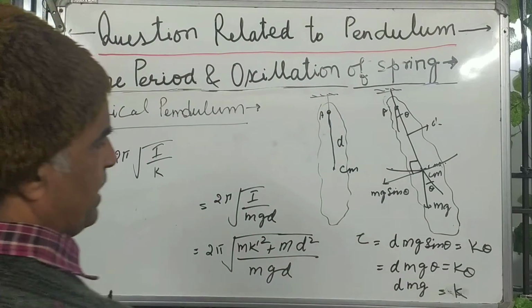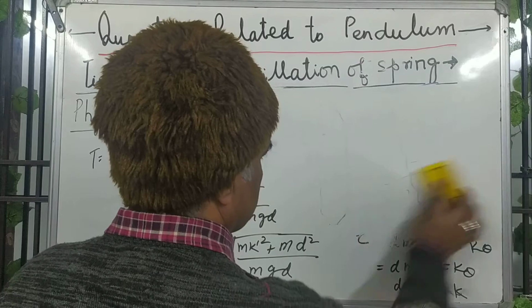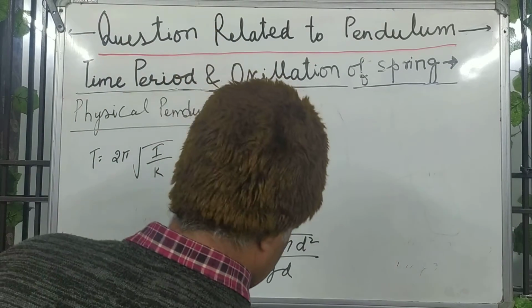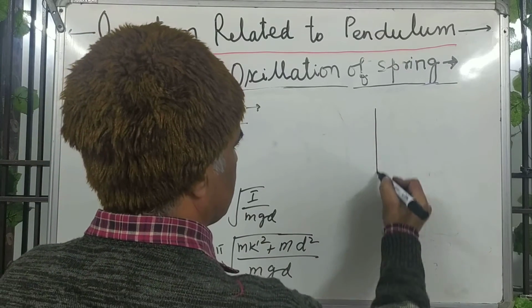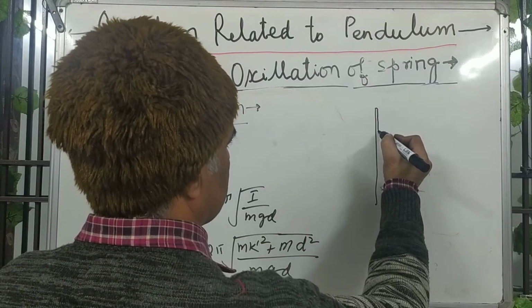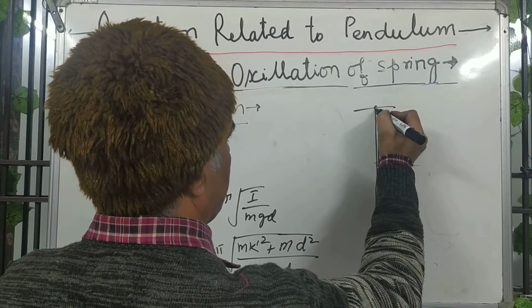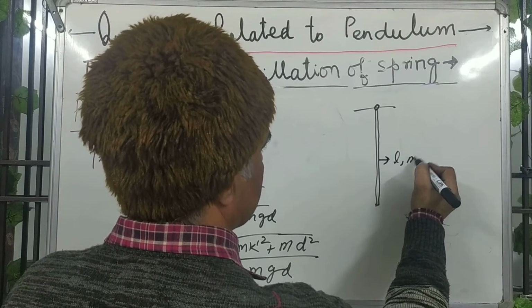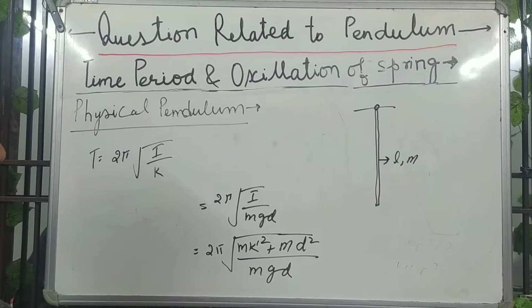For example, let there be a rod, a physical body, suspended at this point. Its length is L and mass is m. Find the time period.